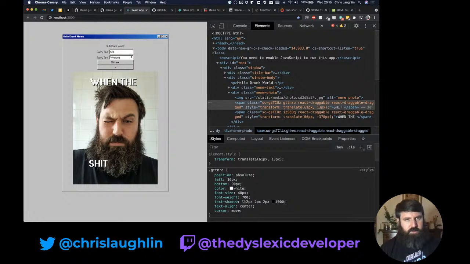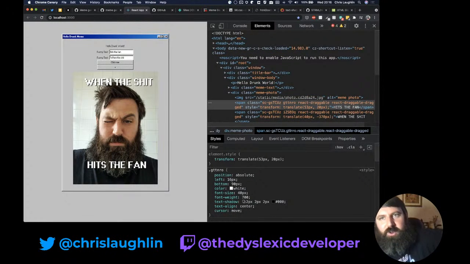I can drag and rearrange now. Yes, now we're looking well.